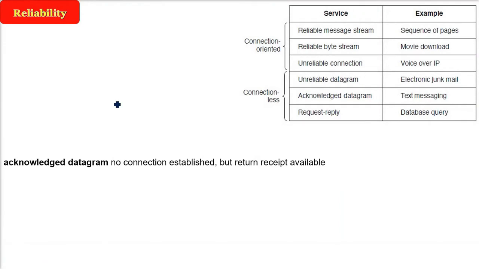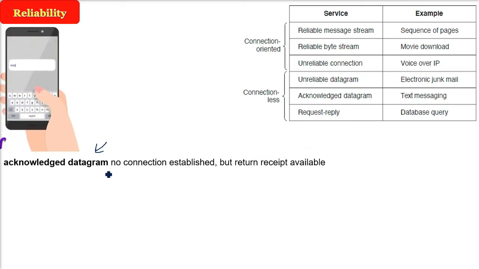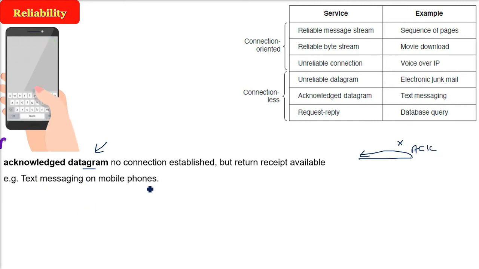In the reliability, there is one more flavor. That is the acknowledged datagram. I told you about the datagram. Datagram means this is connectionless. But acknowledgement means the return receipt will be there. That means there is no connection established as in the connection oriented services. But still you will get the return, which is not there in the connectionless. In connection oriented, always you will get the receipt. Here you will get an ACK, but there will be no proper connection. For example, text messaging on your mobile phones. Sometimes you get double tick, sometimes you get, okay, the message has been delivered.